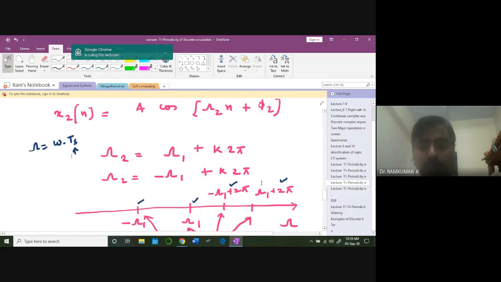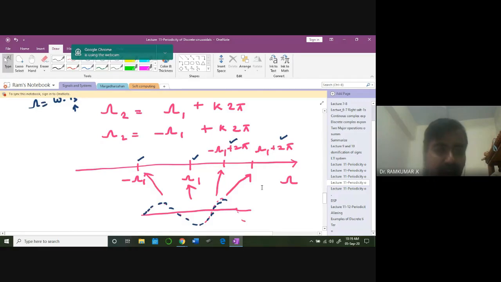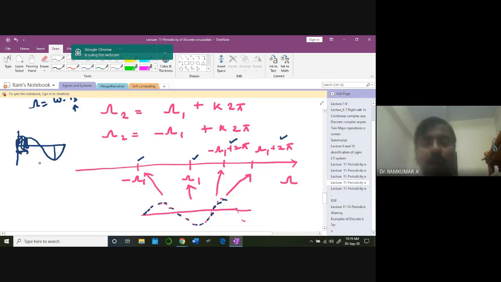So between two sampling instants, for example, I have a signal like this. There are some samples I'm taking. Always there is a possibility that before I take a sample, the signal can go for one more rotation inside, one more cycle inside. If the signal frequency is high, I may wrongly sample it, and I may miss this particular point. In fact, they call this kind of thing the aliasing problem.